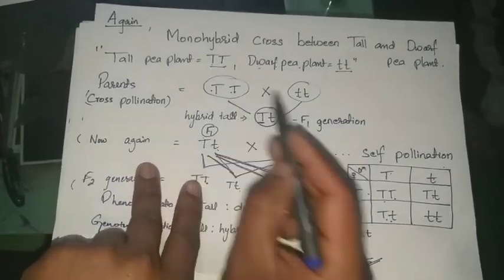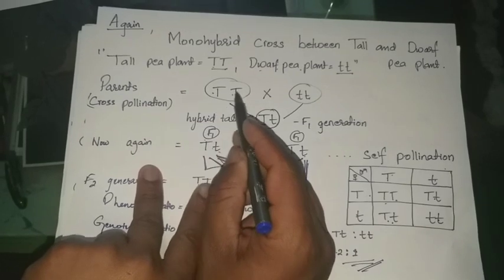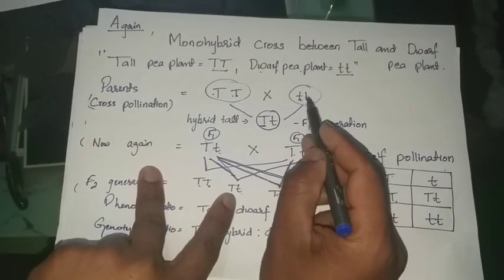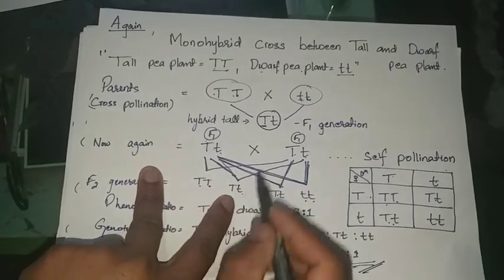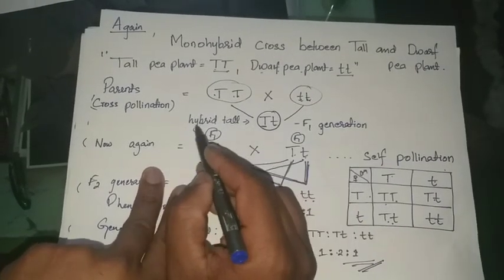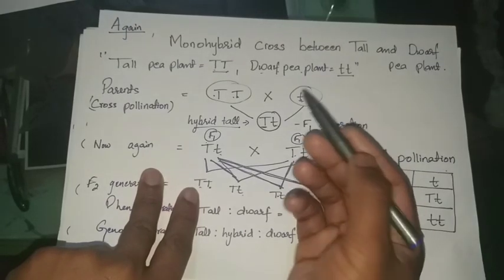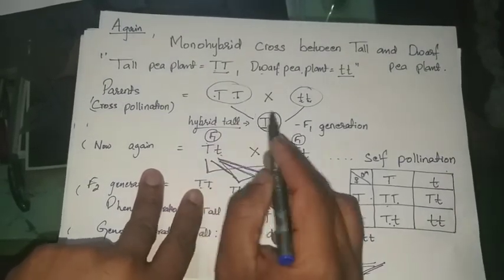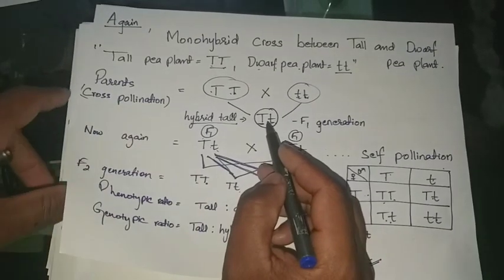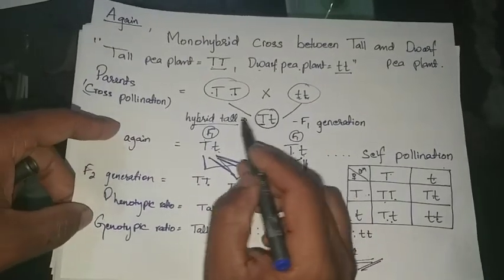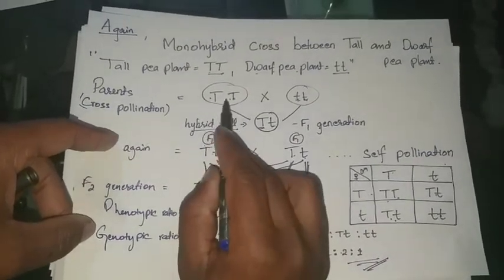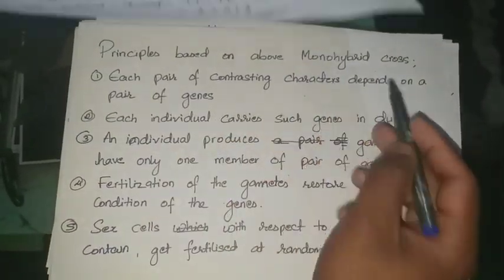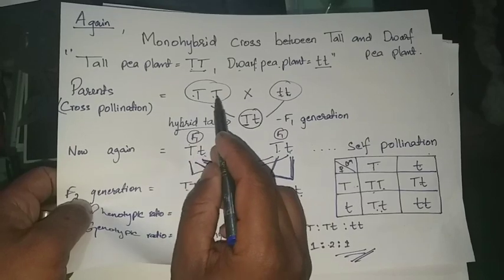In case of this one, you can see capital T and capital T, it is a pure tall, and small t is a pure dwarf. But in this case capital T and small t, so it becomes hybrid tall. It is neither tall nor dwarf. So in this case the gene loses its original height, but it comes to the hybrid tall. Thus the pair of contrasting characters depends on a pair of genes.